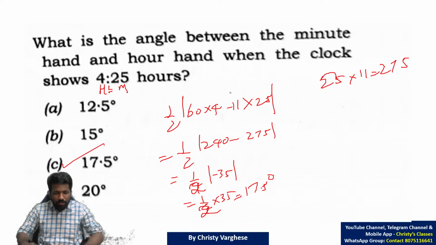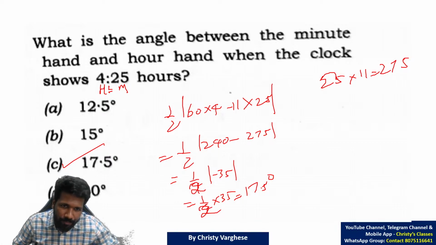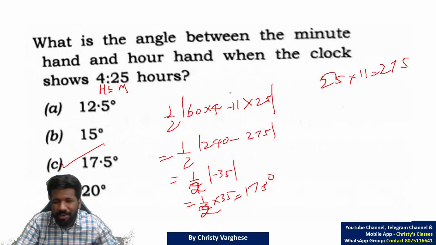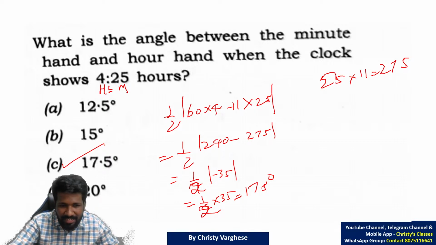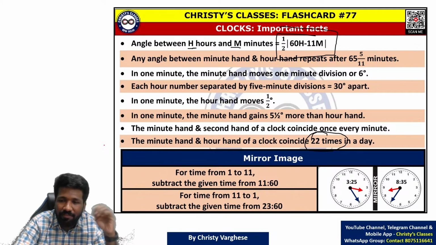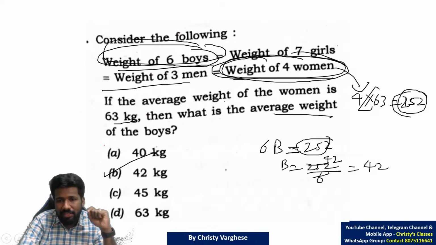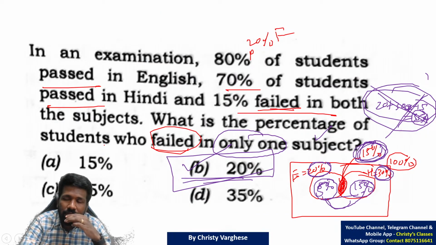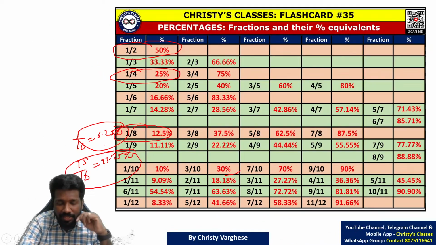There are other techniques also for finding the angle, but this is the easiest technique. Drawing the picture also you can do, but the time taken to draw will be comparatively less than that, I guess. You feel that drawing the picture, you can do it faster. Definitely you can do that way also. So these are the first 22 questions in this set. The remaining 20 questions, I guess, we'll be discussing in the next class tomorrow.